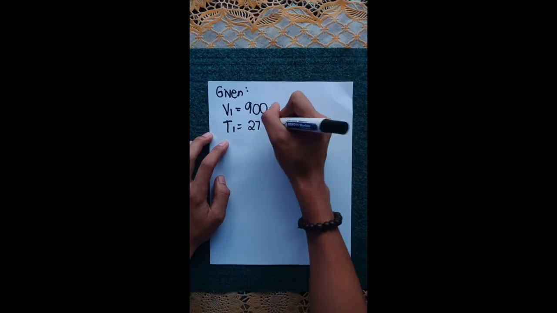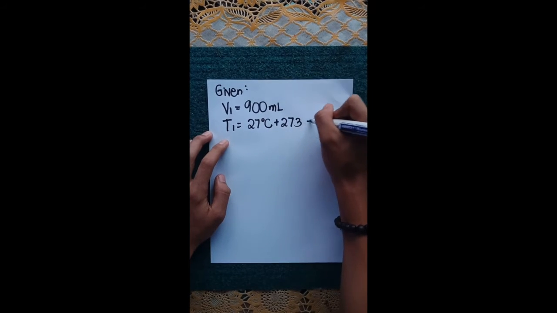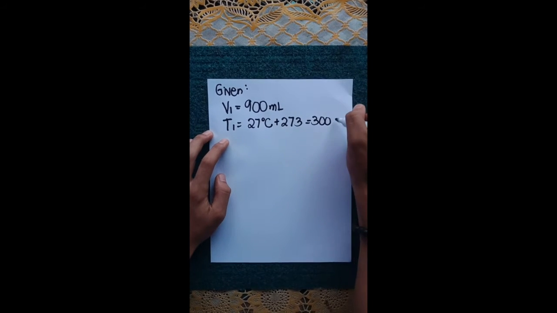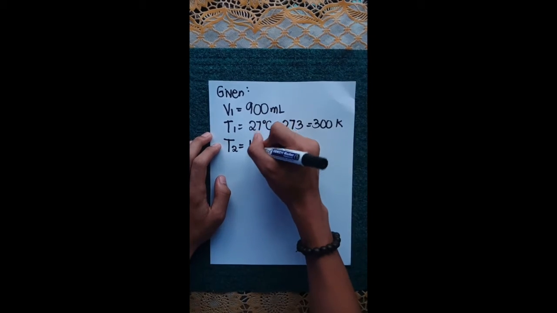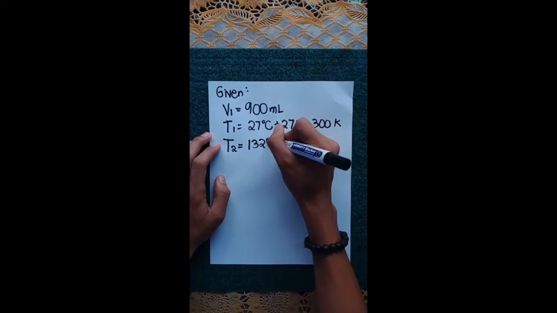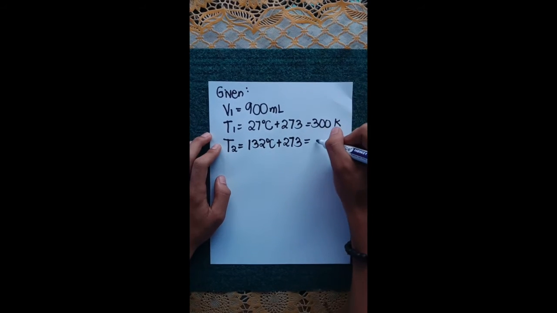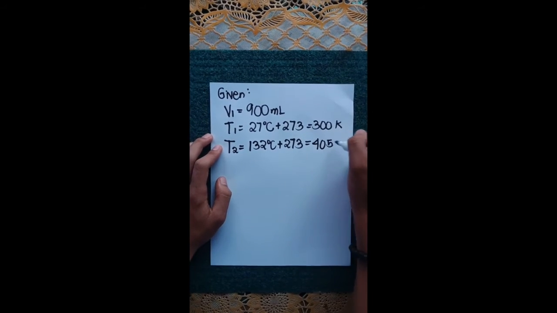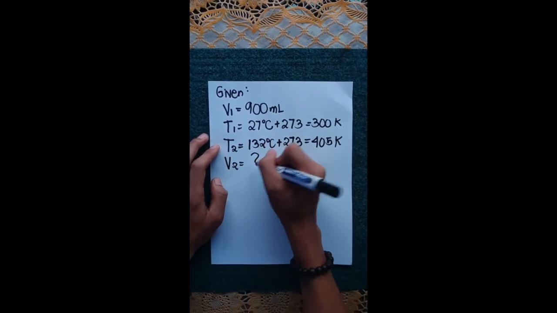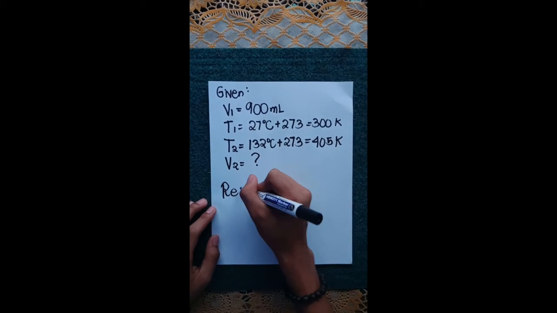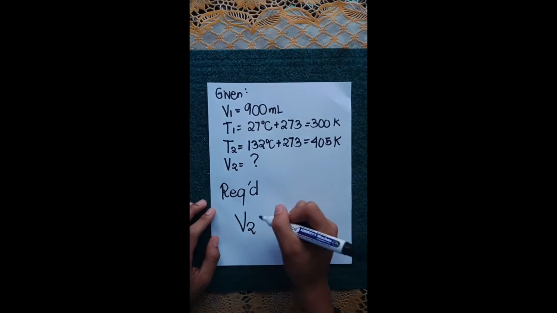T1 equals 27 degrees Celsius plus 273 to convert it to Kelvin, equals 300 Kelvin. T2 equals 132 degrees Celsius plus 273 to convert it to Kelvin, equals 405 Kelvin. V2 is the missing one. Now, we are required to find V2, or the final volume.